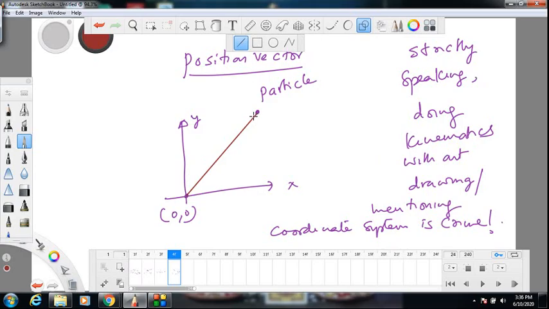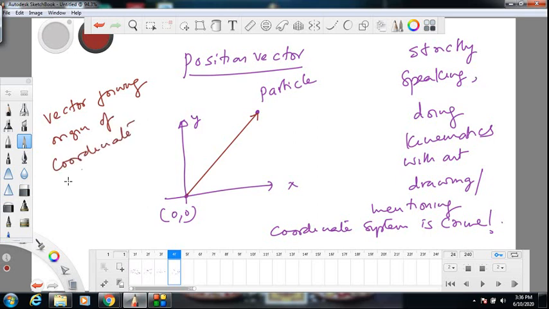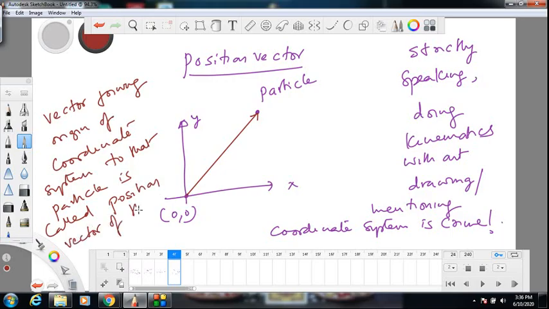I can put an arrow on it. So the vector joining the origin of coordinate system to that particle is called position vector of that particle. That is what we call position vector.